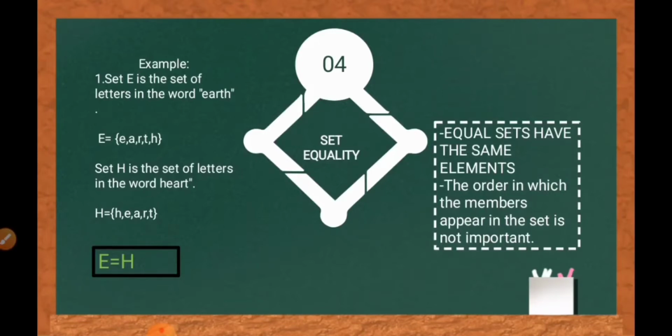So the elements of set E are E, A, R, T, and H. Set H is the set of letters in the word heart. So the elements of set H are H, E, A, R, and T. So set E and set H have the same elements and they are equal sets.